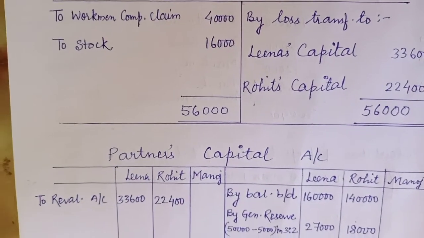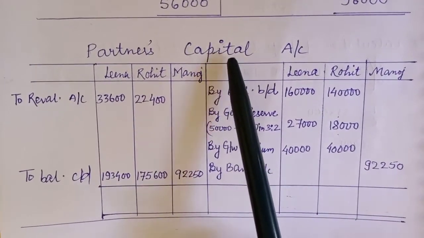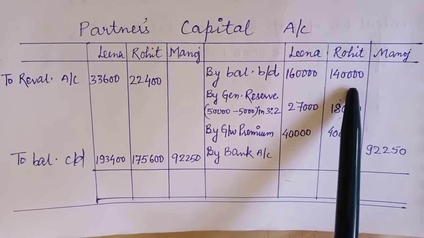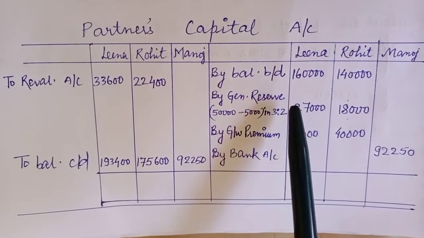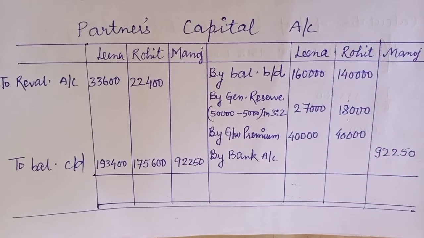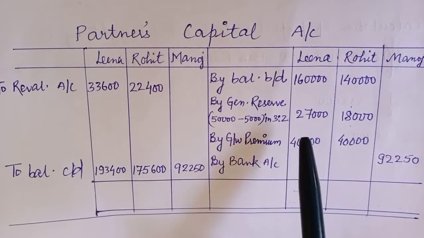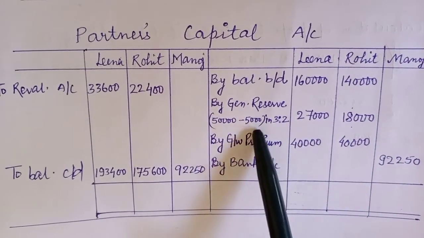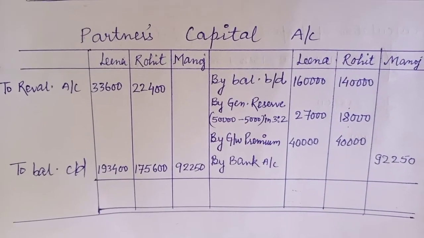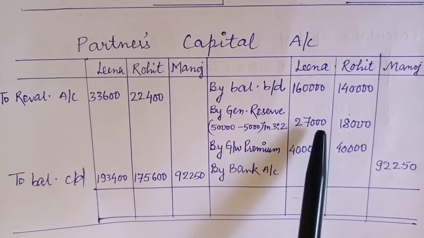Now the preparation of the partners' capital account. We will start this capital account with the balance given in the balance sheet, that is 1,60,000 and 1,40,000. Then the general reserve will be distributed, but it is one of the adjustments that 10% of the general reserve was to be transferred to provision for doubtful debts. So I have deducted 10% from here, and the remaining 45,000 has been distributed in the old ratio among the old partners.